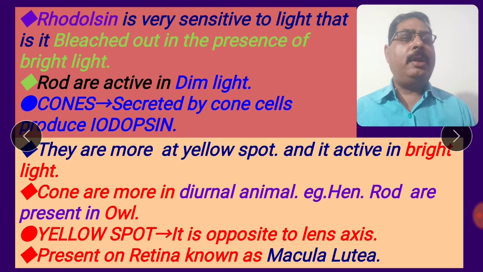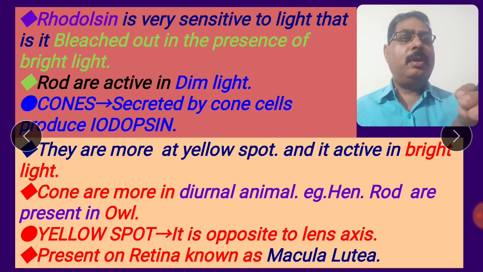The yellow spot contains rods and cones. Cones work in day or light and bright color, and are active in bright light.